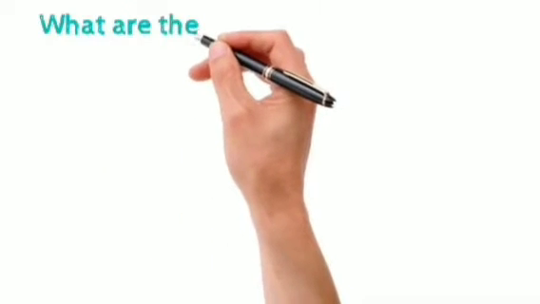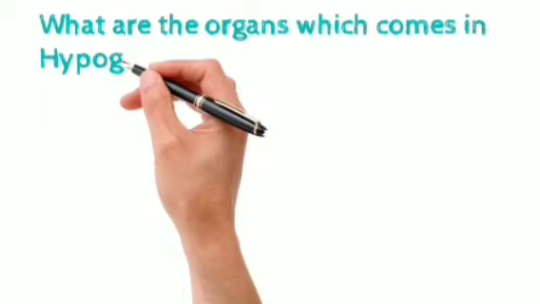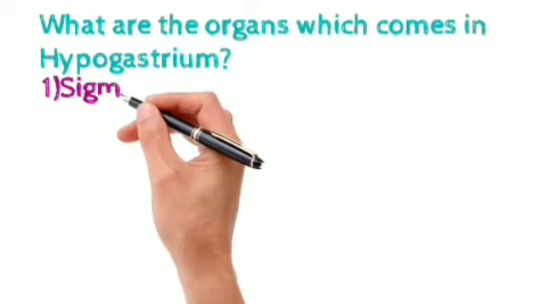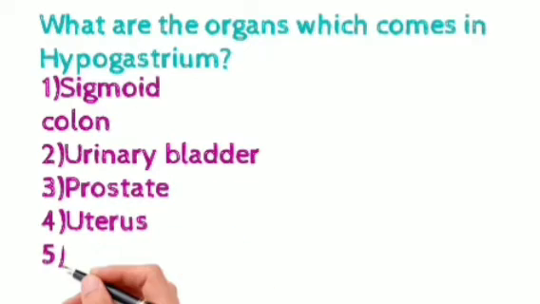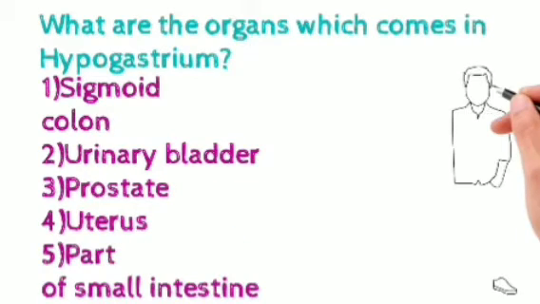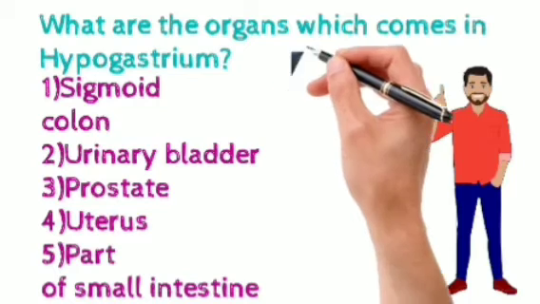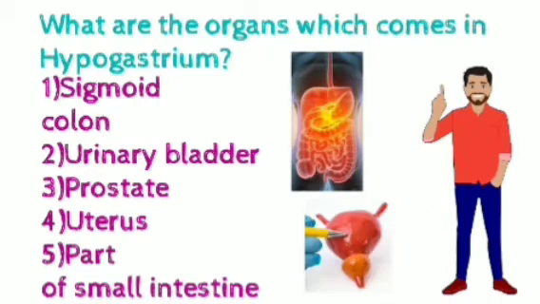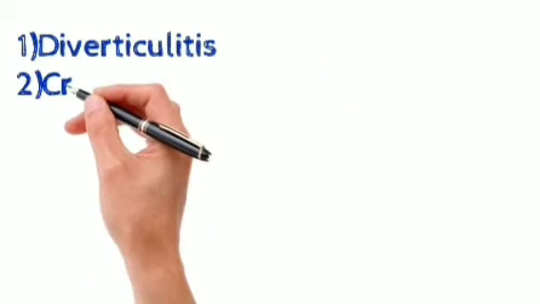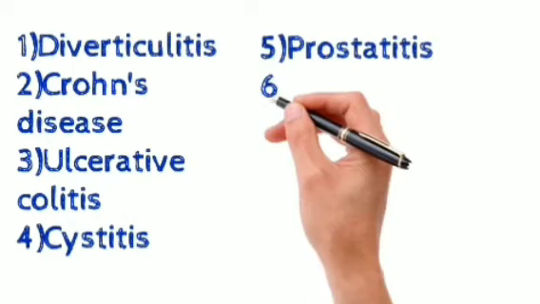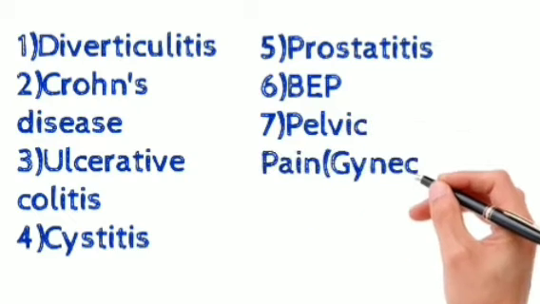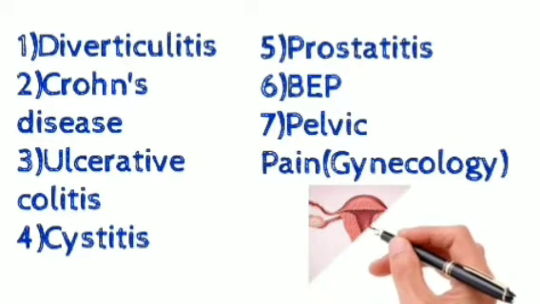So what are the organs which come in the hypogastrium? Sigmoid colon, urinary bladder, prostate, uterus and part of the small intestine. So what are the diseases which come in the hypogastrium? First is diverticulitis, Crohn's disease, ulcerative colitis, cystitis, prostatitis, benign enlargement of prostate, and pelvic pain of gynecological origin.